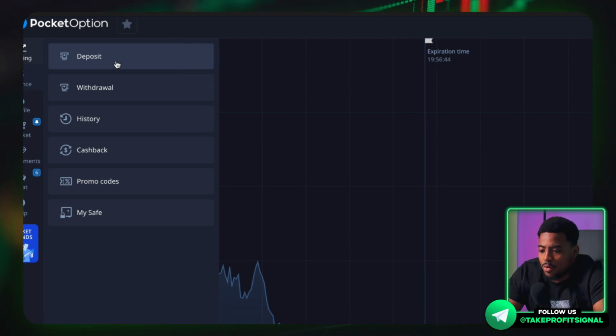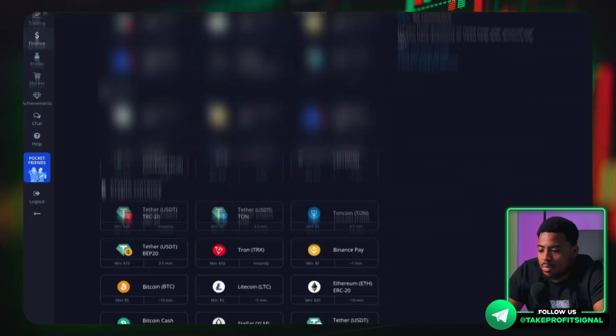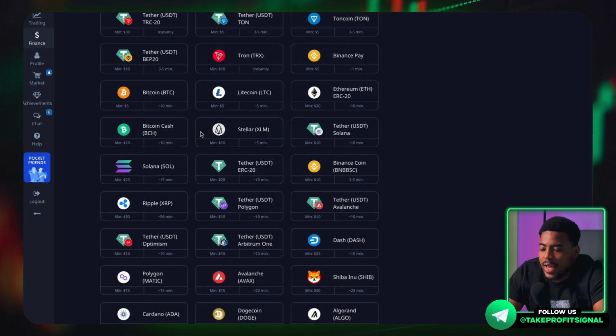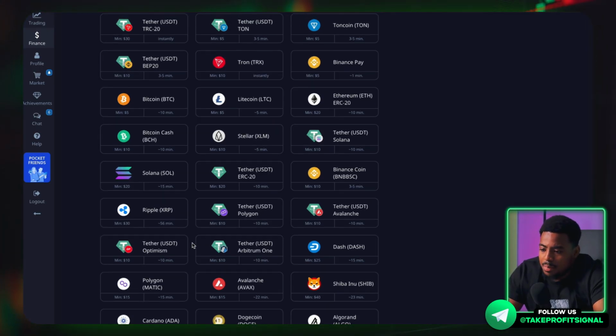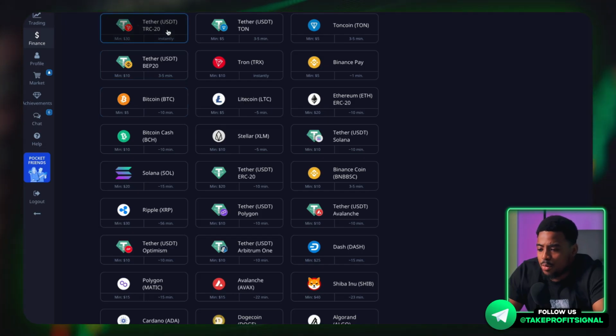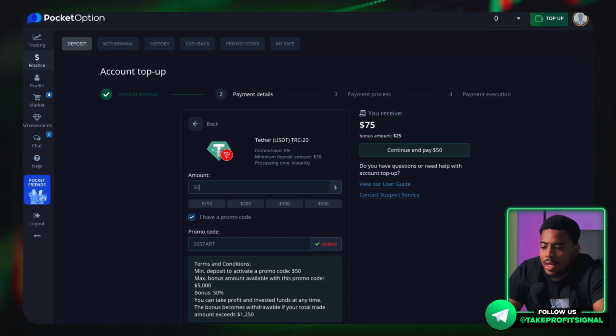This is one of the first and most important steps for future profits. Click on the deposit button, then choose any system that is convenient for you to pay. It can be a card or it can be cryptocurrency. I am used to depositing and working with cryptocurrency, so I just choose the method of deposit, and today I will make a deposit of $50.